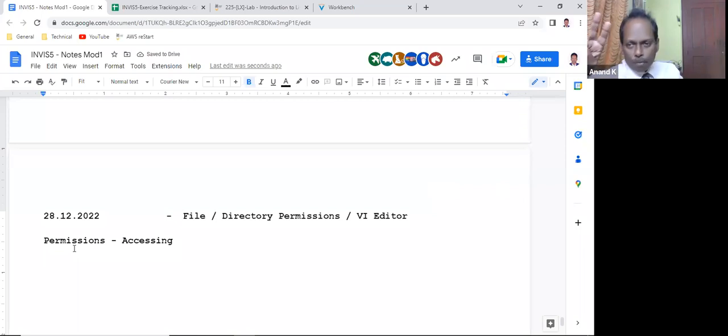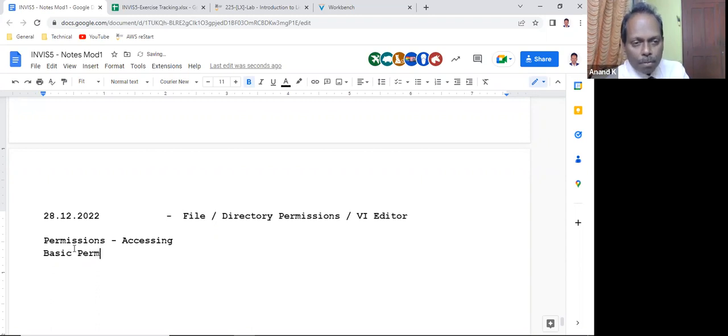See, there are two types of permissions: basic and advanced. Advanced is not covered in our topics; that is only for the higher level. For us, we are going to learn the basic permissions.